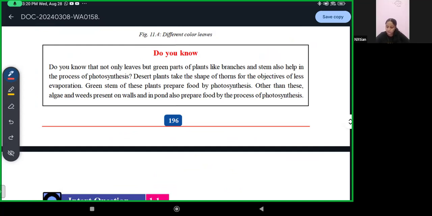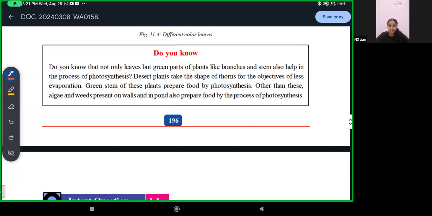Desert plants take the shape of thorns for the objective of less evaporation. The green stem of these plants prepares food by photosynthesis. Other than these, algae and weeds present on walls and in ponds also prepare food by the process of photosynthesis. If you ask me, ma'am, desert plants don't have leaves, so how will they prepare food? You say that plants prepare food in the leaf, the leaf is the kitchen. So how will desert plants prepare food? Desert plants will prepare food in the stem.